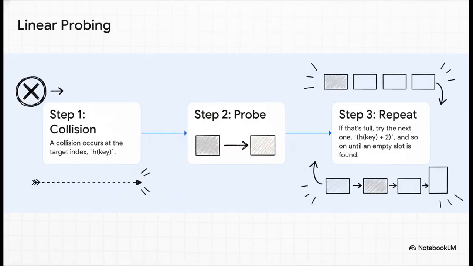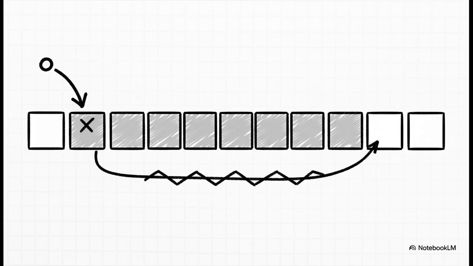Now, linear probing is a type of open addressing, and it's a lot like trying to find a parking spot in a really crowded lot. If the first spot's taken, you just check the next one. That one's taken, you check the one after that, and you just keep going until you find an empty space. Pretty simple, right? But yeah, that simple approach has a catch. It can lead to these weird traffic jams where all the parked cars end up bunched together in one area. They call this clustering, and it makes it much, much harder and slower to find an empty spot later on, which can really bog down the whole system.